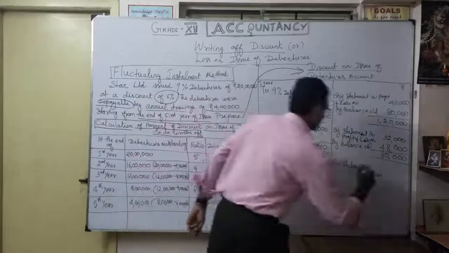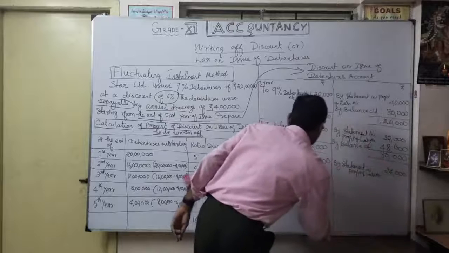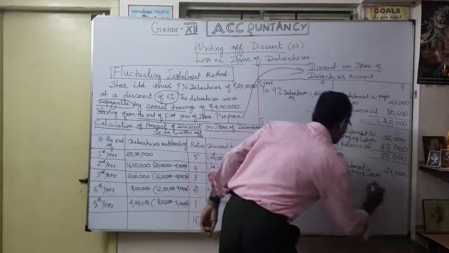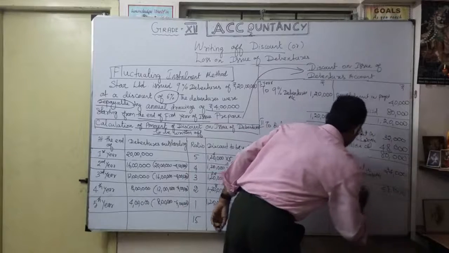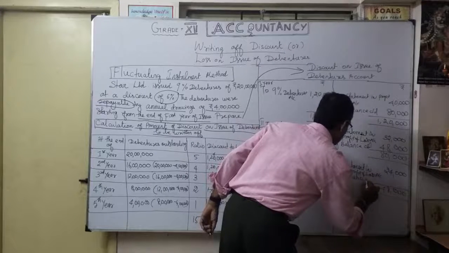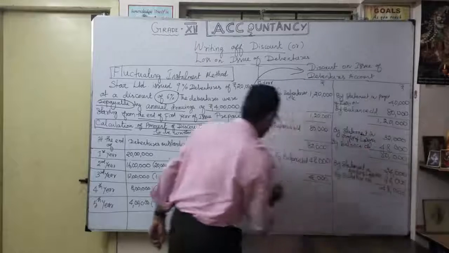How much? 24,000. I'm going to close it, 48,000. What is the balance? By balance carried on, 24,000.